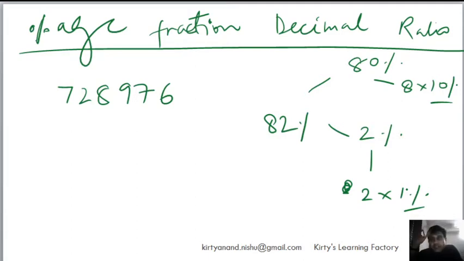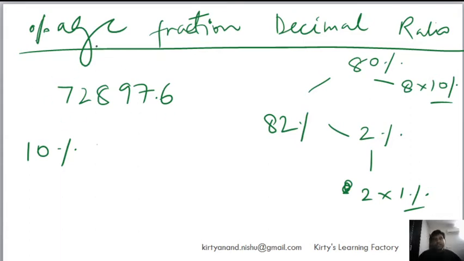For any number, if you are asked to find out, let's say, X percentage of that number, you break it down in terms of multiples of 10% and 1%, and I will tell you why. For any number, do you know what is 10% of any number? You just have to, for example in this number, put a decimal from the right hand side, and whatever number you get, that is 10% of the given number.